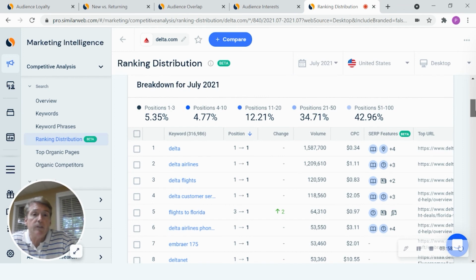This type of insight is really nice when you break it down and look at individual keyword searches, where their position is, search volume, cost per click information, search engine result paid features, and more. There's so much additional that we can offer.